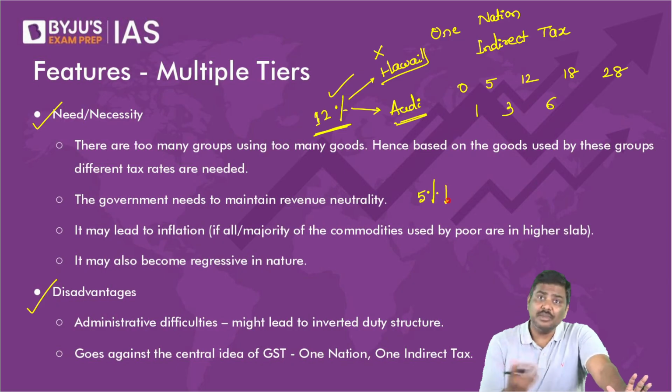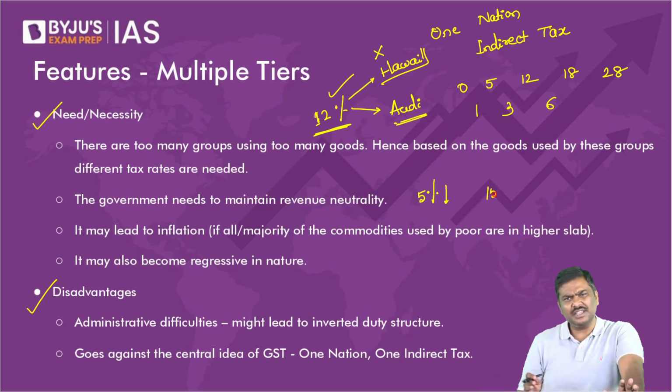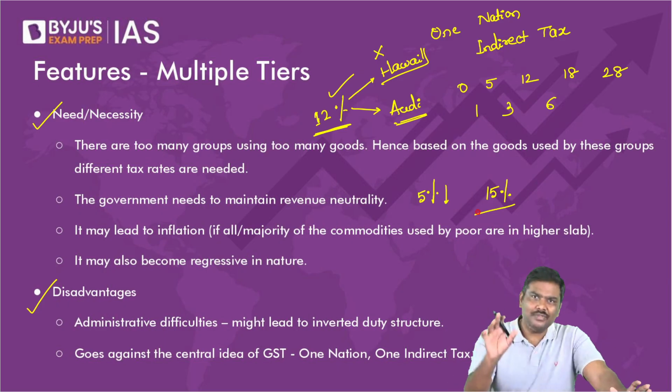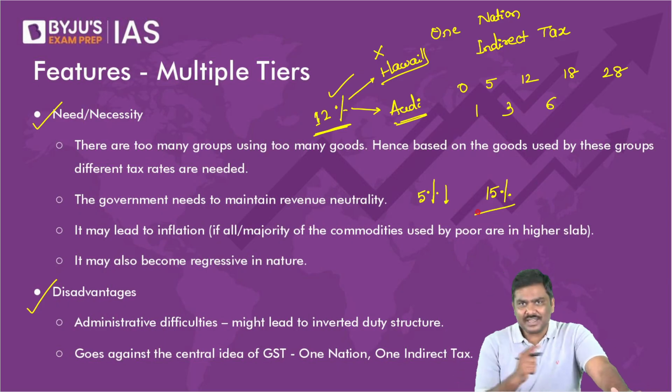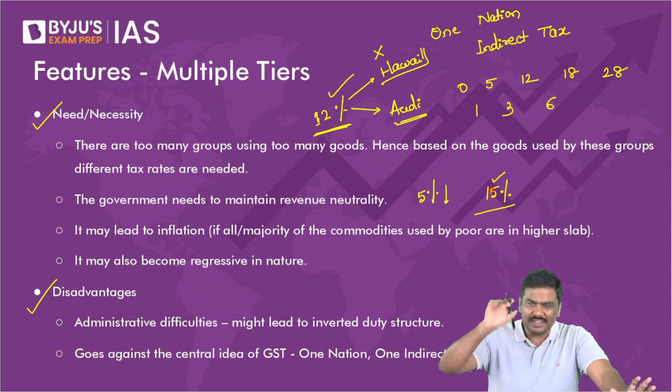Now that becomes a concern for the government. Some of you will say, in that case, sir, do not have only 5%. Have it at a higher level, let's say 15%, uniformly for all the goods and services under GST. Now, please tell me, if you keep only one GST rate at 15%, no doubt taxes will start increasing.